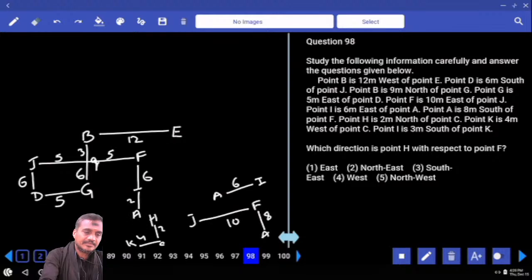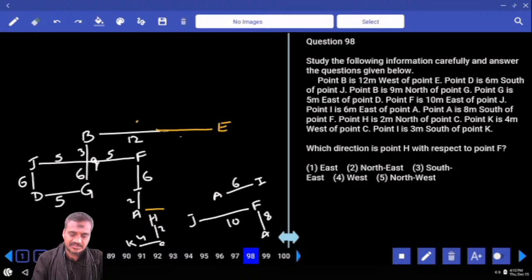And A and I. Now, if you take A and I from here, what is the distance? 6 meters. Now, out of this 12, how much is completed? 5 plus 5, 10 is completed, isn't it? Hence we have 2 more. And out of this, we are taking only 6 meters. F and A is 8 meters, and from A it is only 6 meters. Now this is I, and which is 6 meters. And next one H, C and K. Now H, C and K, where can I have this C?